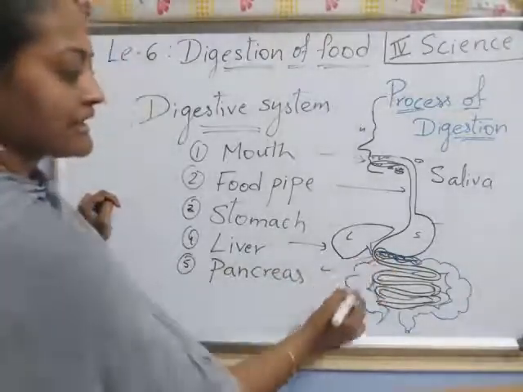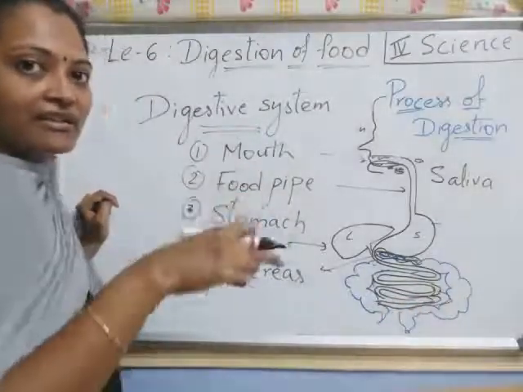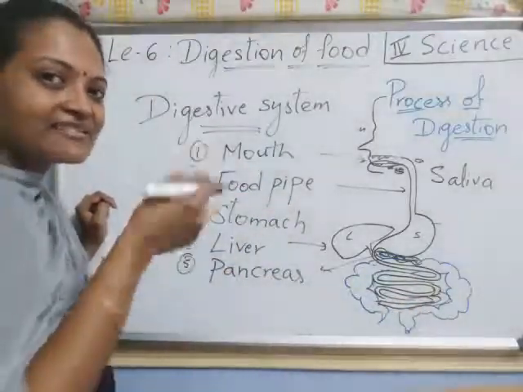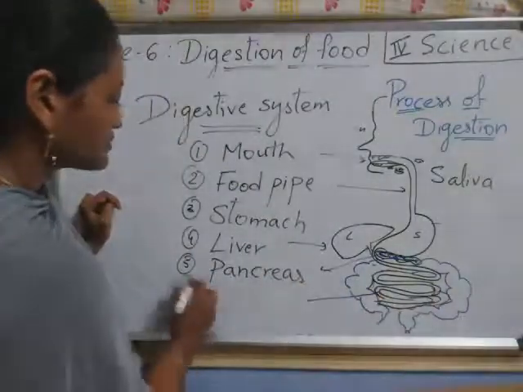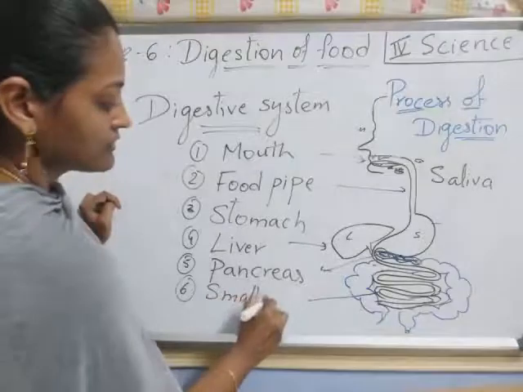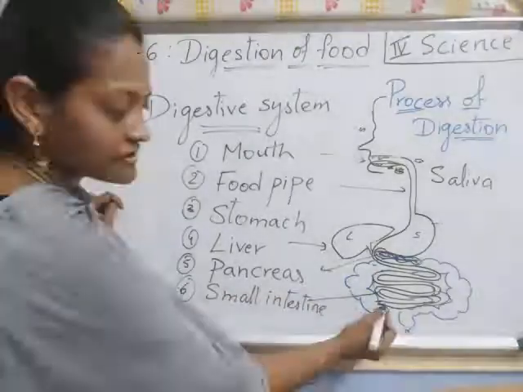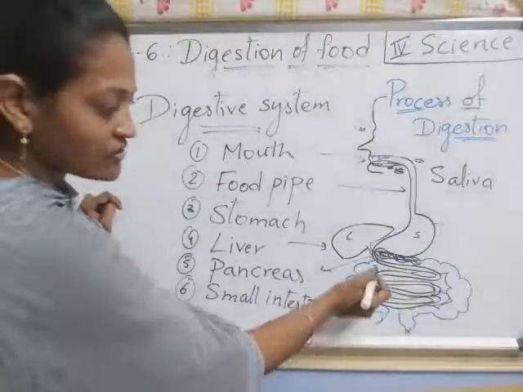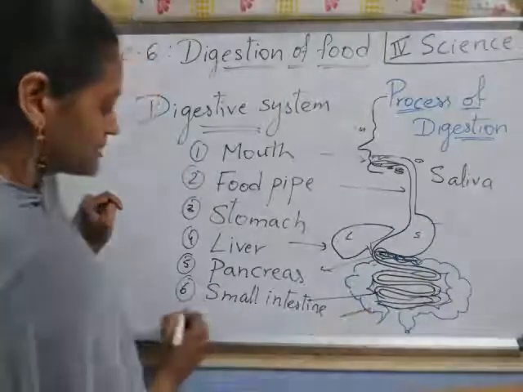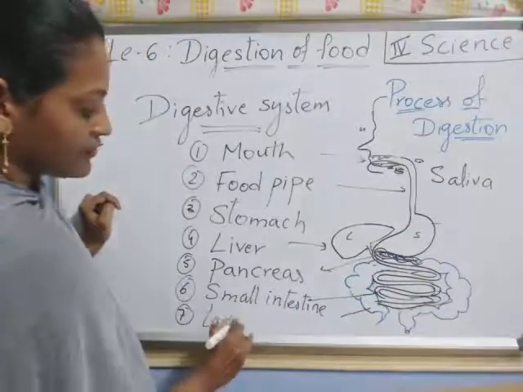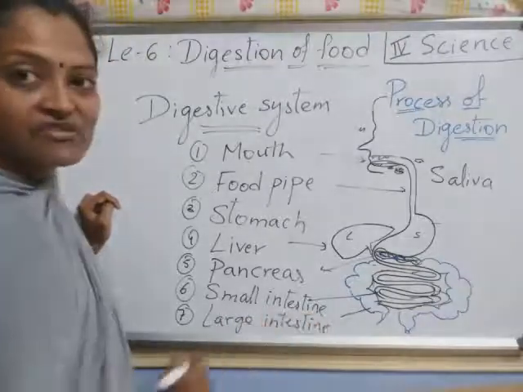Next, here a tube-like structure is there, no? Very coiled, like a pipe. That coil is the small intestine. What do we call it? Small intestine. Next, after that, this coil comes and joins with the big coil, somewhat bigger. This one is the large intestine. Understood, children?